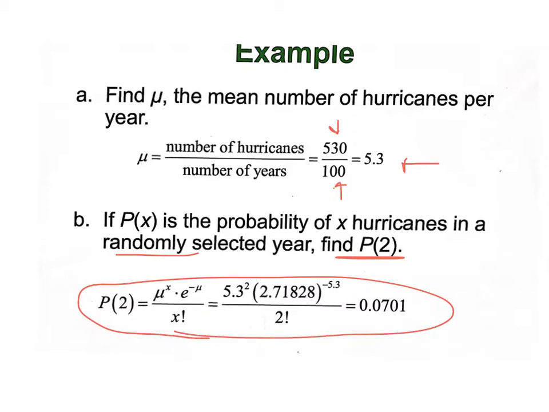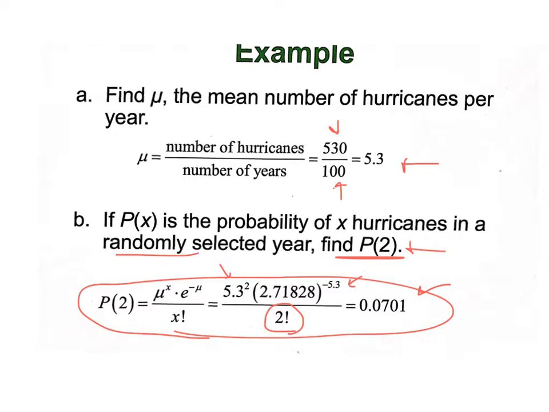Mu is 5.3. X is 2, the P of x right there. E is the same all the time, to the negative mu power, which is negative 5.3, all over x factorial, which is 2 factorial. You can punch that straight into your calculator, and you would get exactly 0.0701. That's simple.